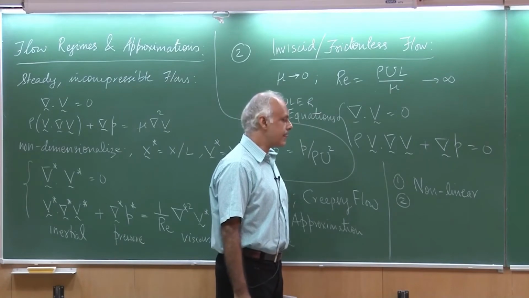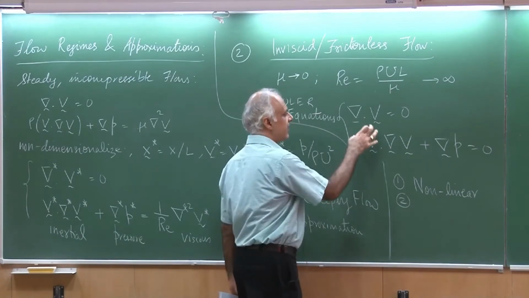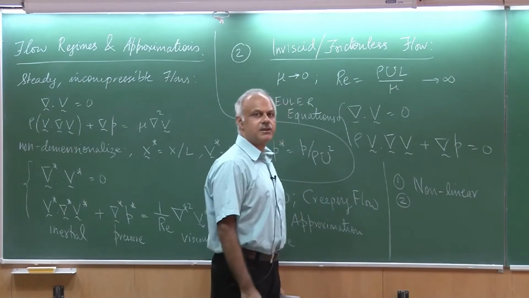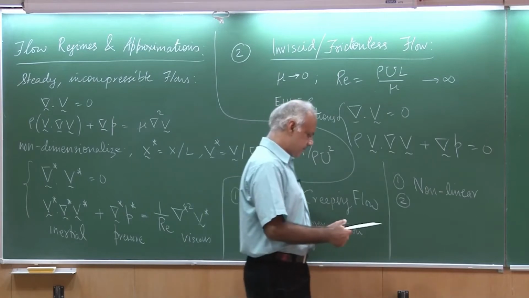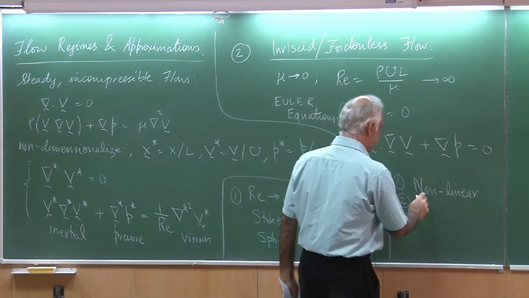So, we cannot say that 2 flows which satisfy the Euler equations can simply be added and they should also be a solution. That is not possible. However,